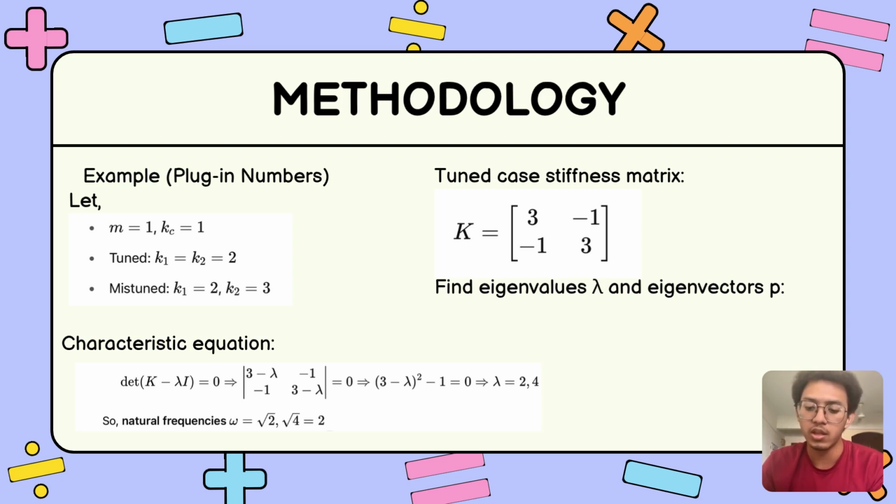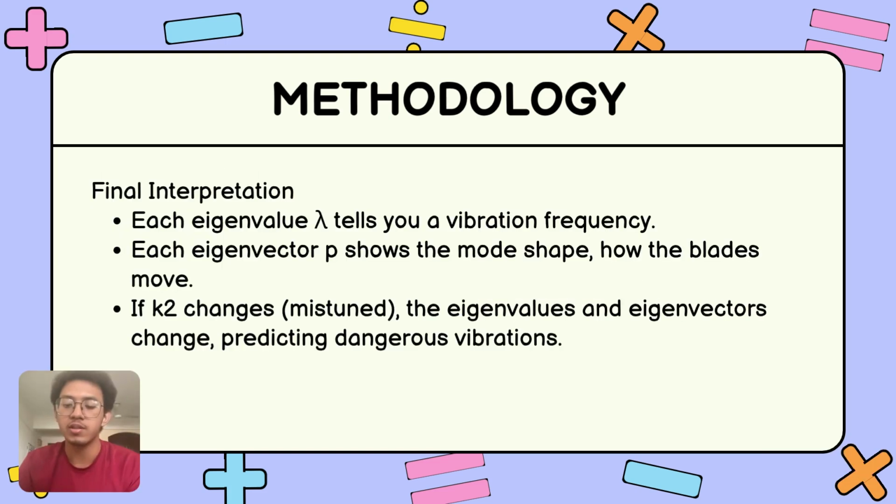This frequency tells us how the blades naturally vibrate when disturbed. So, what do these results mean physically? Each eigenvalue lambda corresponds to a vibration frequency. Each eigenvector P tells us the mode shape, basically how the blades move in relation to each other during vibration.